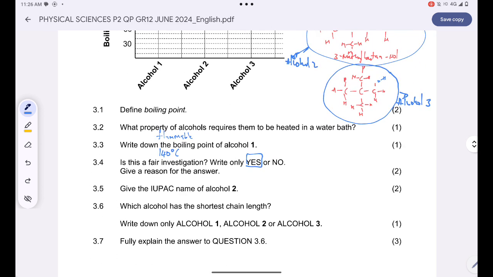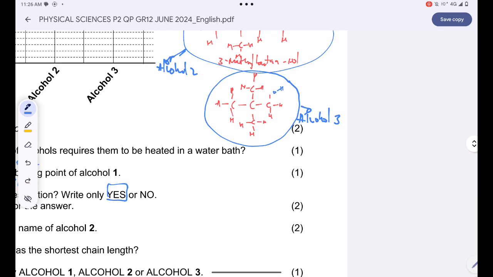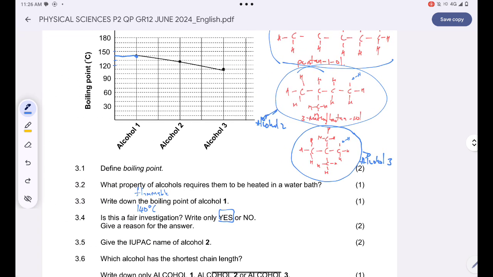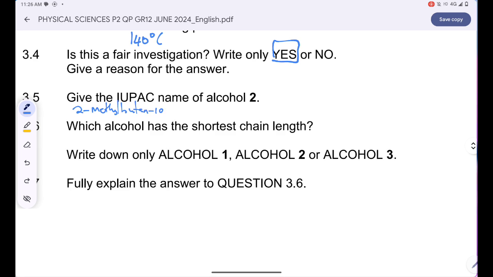Okay, and then now you must write down the IUPAC name of alcohol 2. Alcohol 2, as I did mention earlier, can be 2-methylbutan-1-ol or 3-methylbutan-1-ol. Yeah? So for alcohol 2, others can write 2-methylbutan-1-ol.